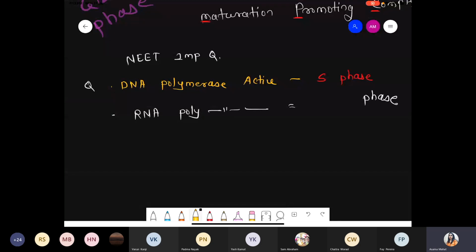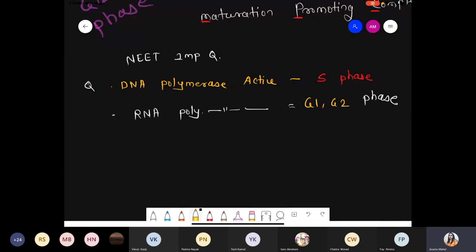Rishikesh, Yash, True, Amod, Varun, Lisa. Very nice. So at G1 phase as well as the G2 phase, at both the phases, enzyme RNA polymerase is active. Okay, fine.